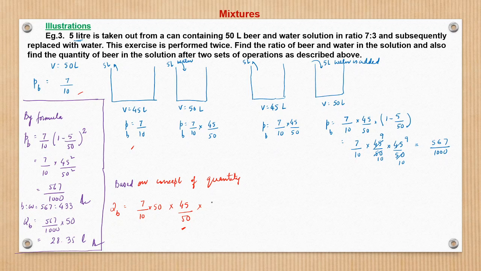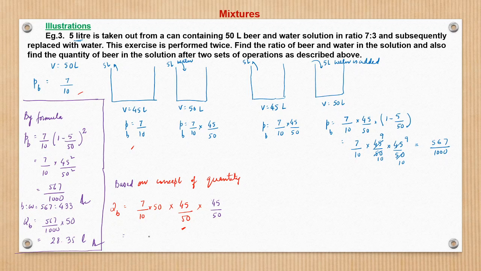So that will be nothing but again, from here it is 50 liter. Out of 50 liter, 5 liter goes off. So what remains is 45 liter upon 50 liter of beer in the can, right? And in the fourth step, 5 liter water is added. Will this make any change in the amount of beer? No, there will not be any change in the amount of beer. So what is the final amount of beer here? That we can directly say.